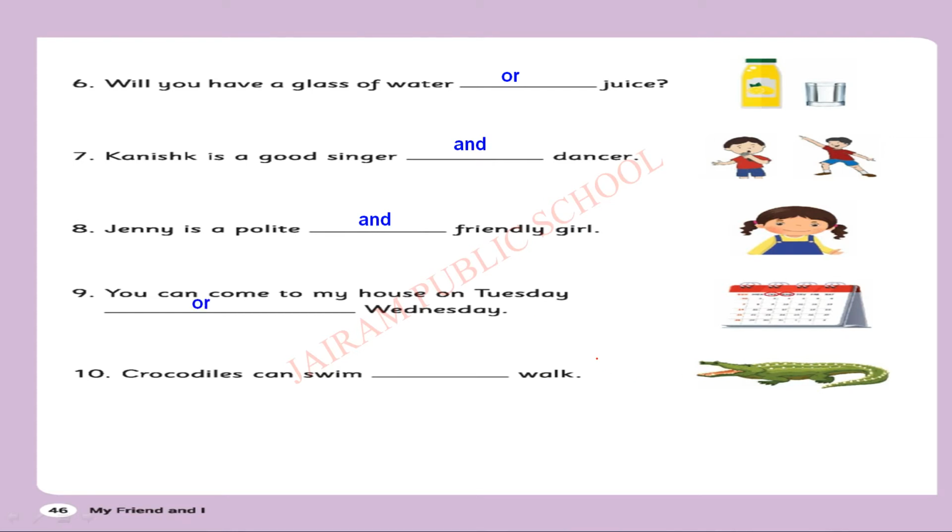You can come to my house on Tuesday dash Wednesday. They have marked both. So, what will come? And or. Both you can write. She can come on both days, am I right? She can come on Tuesday and also Wednesday. She can come Tuesday or Wednesday. Both are correct. Crocodiles can swim dash walk. Crocodiles can swim and walk. This is a fact.